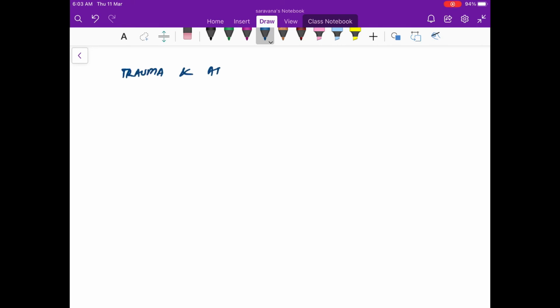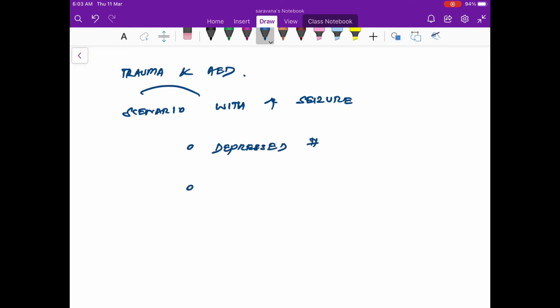Now coming to trauma and anti-epileptic drugs. There are a few scenarios where there is an increased risk of seizure. This is very important and you have to know all the scenarios. One is the depressed fracture. In a depressed fracture, frequently there is a dural breach and a cortical breach, which is going to irritate the cortex, and infection can settle in. Or if the LOC is longer than 24 hours, as in the case of a diffuse axonal injury.